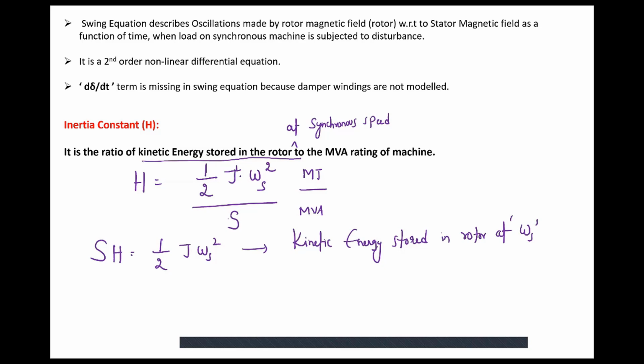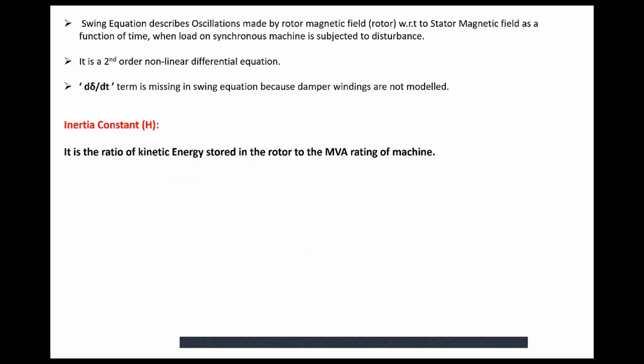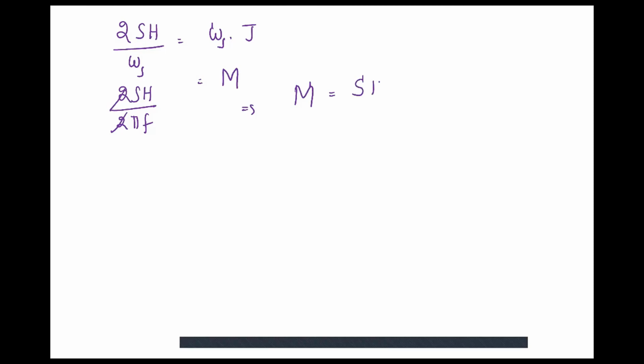Now, if you cross multiply these things, 2SH is equal to J into omega S into omega S. If you simplify this further, 2SH by omega S is equal to omega S into J. So omega S into J will become angular momentum M, which is equal to 2SH divided by 2 pi F. So 2 cancels, which implies angular momentum or inertia constant, one more inertia constant, is given by SH by pi F.